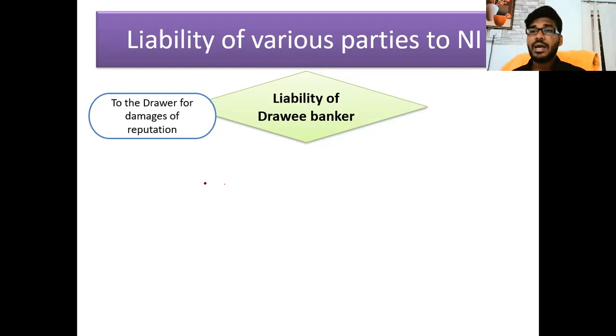As a businessman, when my cheque is dishonored, how much loss of reputation do I suffer? In this scenario, damages are incurred, my reputation is lost, my business is lost. Then the drawee banker is liable for the loss of reputation.